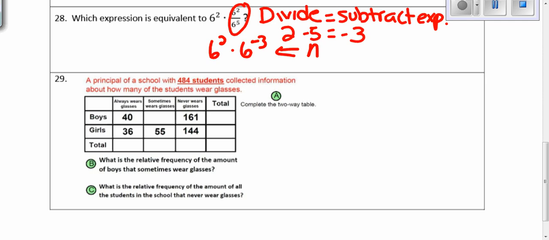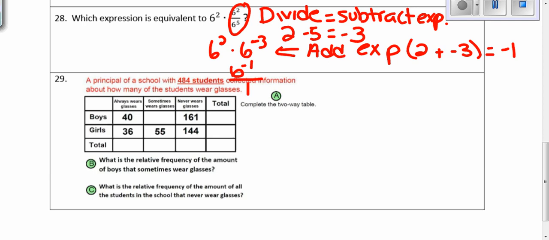Now we're going to add the exponents. And 2 plus -3 equals -1. So our answer is 6 to the -1st power. And remember, to make our exponents positive, you have to take the reciprocal. So you put that over 1. Every whole number has a denominator of 1. You flip the fraction, and the exponent becomes positive. And this is just 1/6 as our answer.